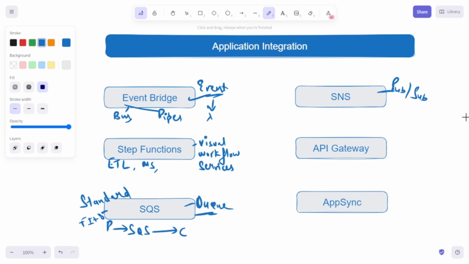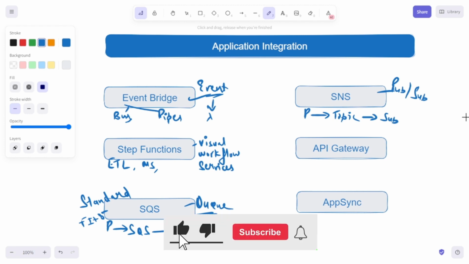So let's say this is my publisher. They can send the message to the topic, and the consumers or the subscribers can subscribe to that topic. So they will receive the message. So clients or the subscribers can subscribe to the SNS topic and they can receive the published message.